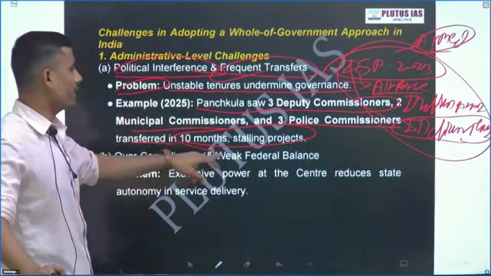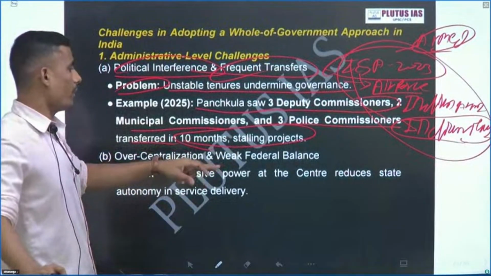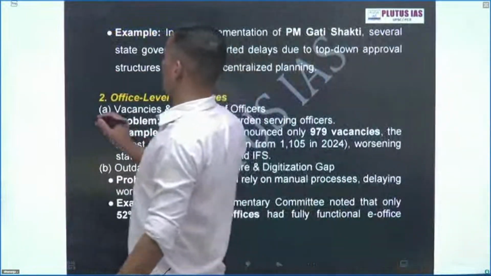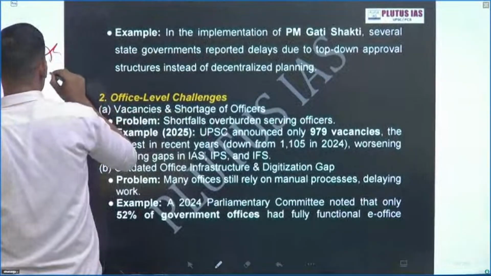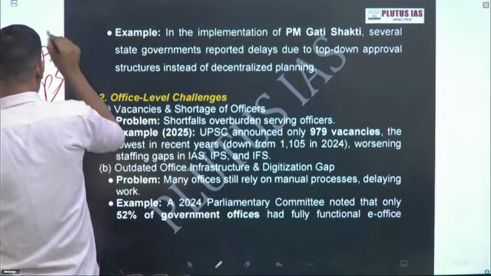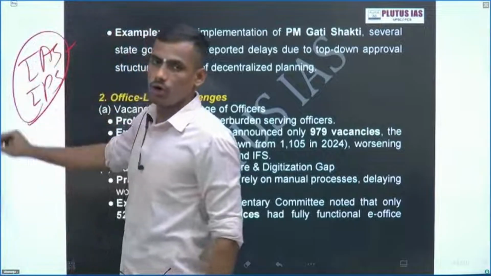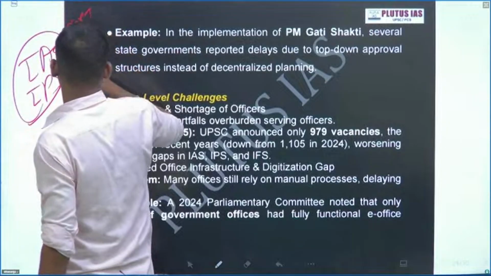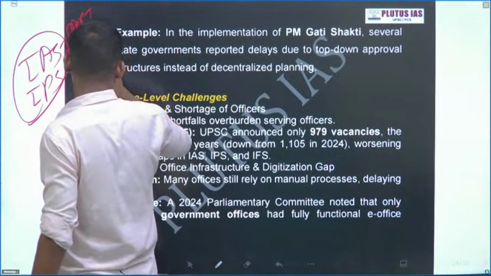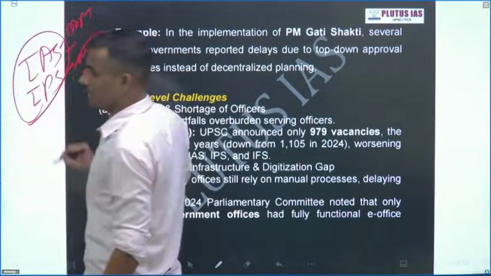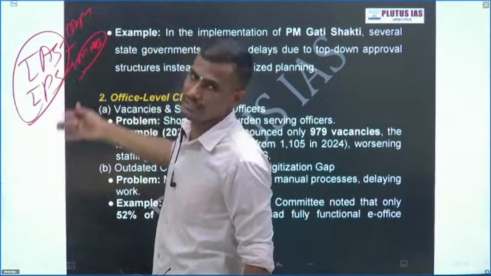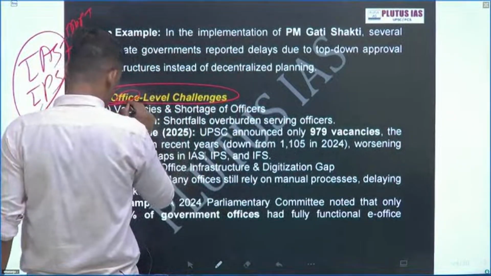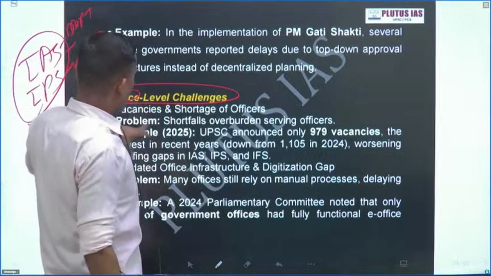The second one, over-centralization and weak federal balance. Excessive power at the center reduces state autonomy. We see how we are aspiring to become IAS officers and IPS officers. These are all India services, but the Ministry of Personnel and Training and the Ministry of Home Affairs, the central government, ultimately hold the authority. So that is over-centralization. Now, these are the administrative level challenges. Next, officer level, what are the challenges?